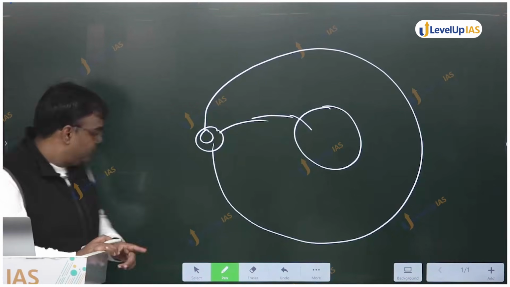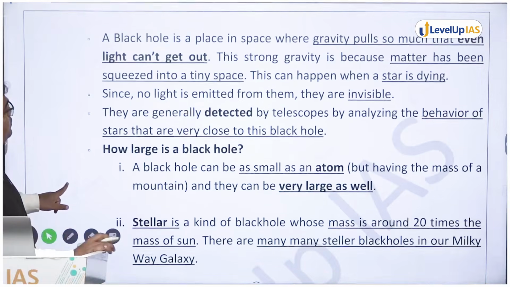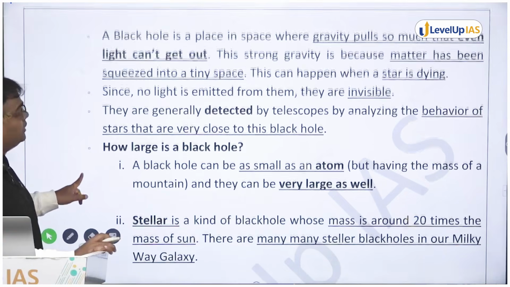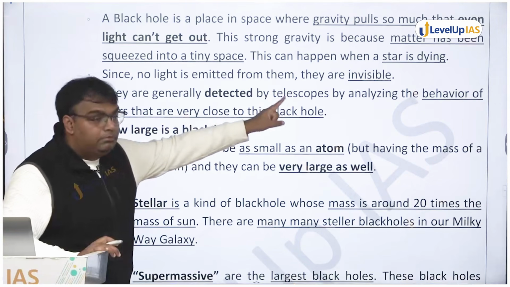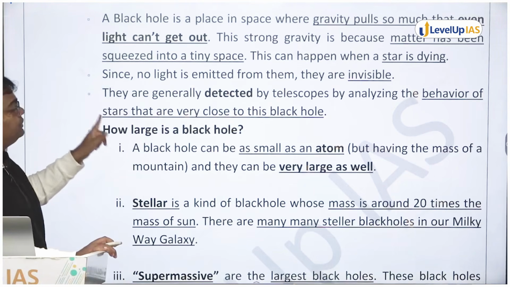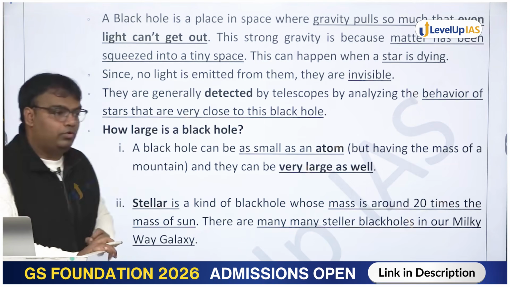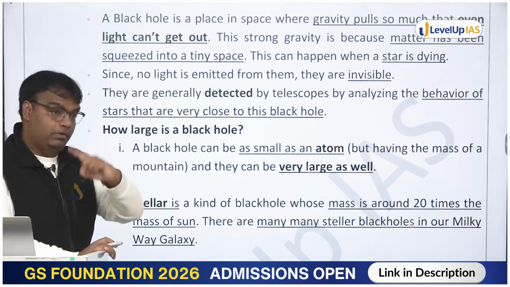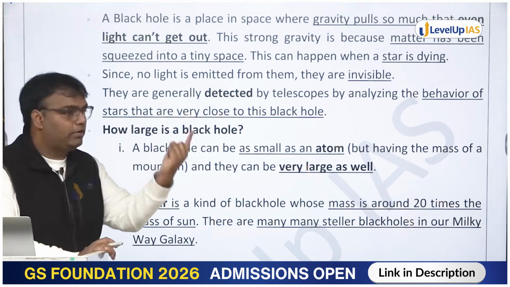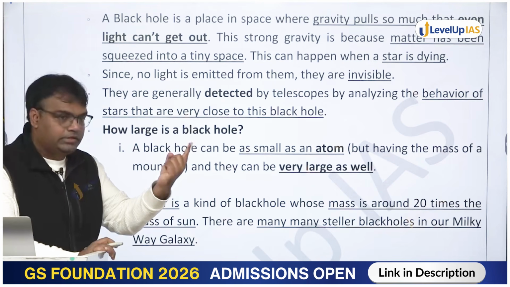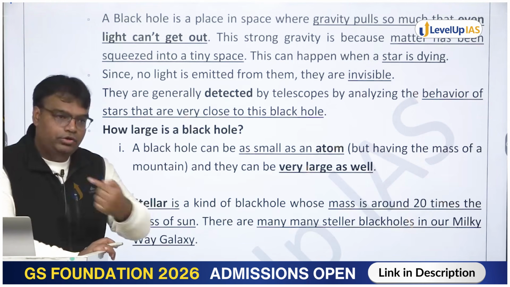Got it? So a black hole is a place. We have understood this. They're generally detected by telescopes by analyzing the behavior of stars that are very close to a black hole. A star can be a planet for a black hole. A star can be a satellite for a black hole. A star may be revolving around a black hole.